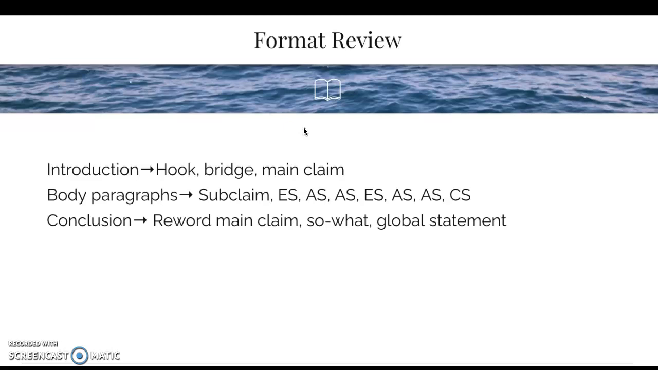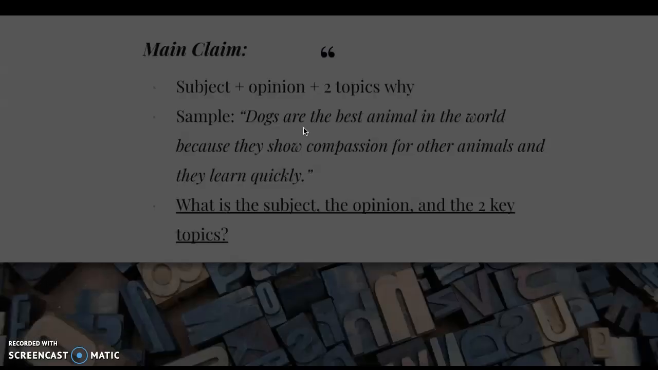Next, you have body paragraphs. In this essay specifically, you will have 2 body paragraphs. Those start with a subclaim, which we'll focus on today. And then you have evidence sentences, analysis sentences, evidence sentence, analysis sentences, and concluding sentences. And we will get more into those actually tomorrow. And finally, you have your concluding paragraph. You're going to reword your main claim. You'll have a so what statement, a global statement. Again, we'll get into that as we go on. But just as a review, this is what your essay will look like. It's a total of 4 paragraphs with an introduction, 2 body paragraphs, and a conclusion.